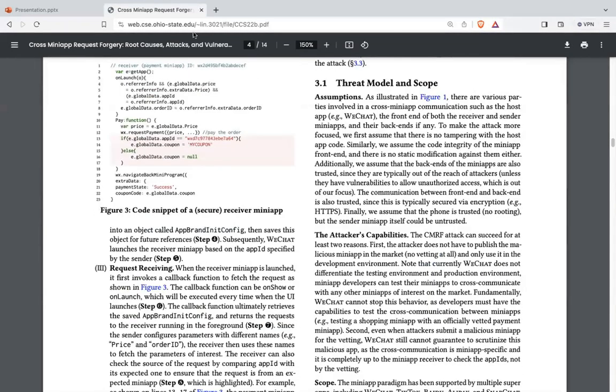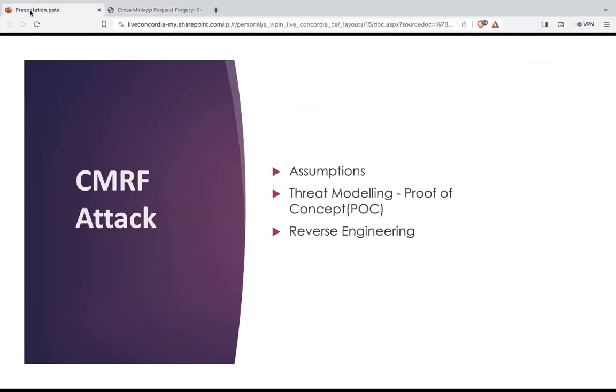There are a few assumptions that we make from our side. The first assumption is that the application code that we are analyzing is safe and has never been tampered with. The second assumption is that the mobile phone we are doing this attack on is using the original OS. It does not have a forged or rooted OS. So these are the two assumptions that we follow.